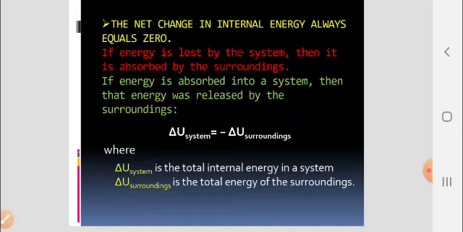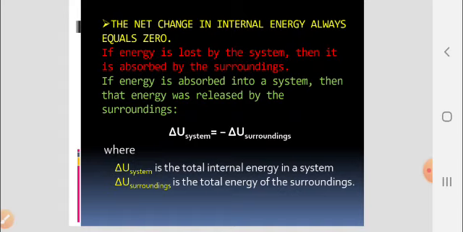Any work or heat that goes into or out of a system changes the internal energy. However, since energy is never created nor destroyed, the change in internal energy always equals 0.